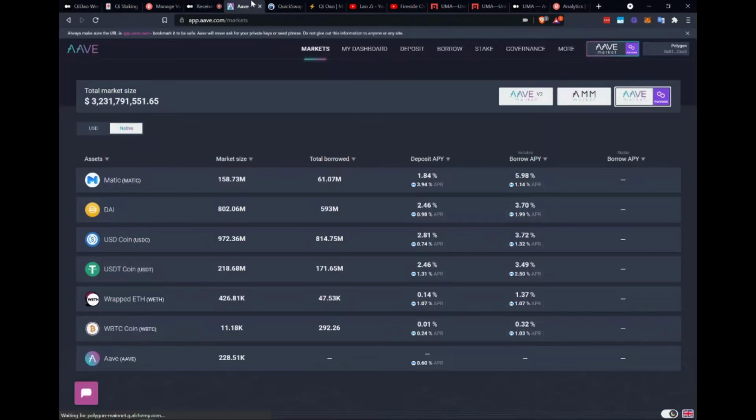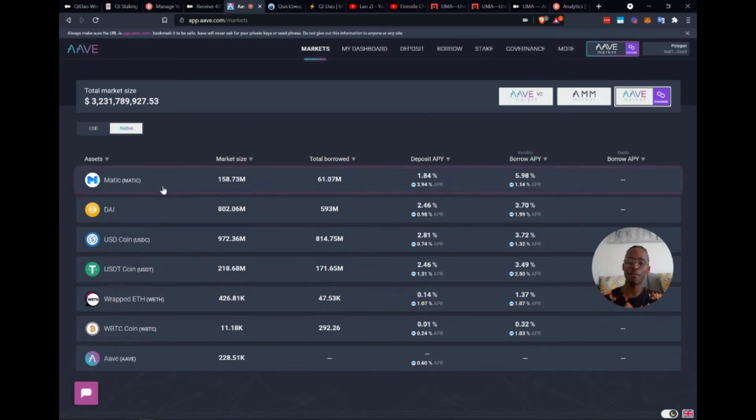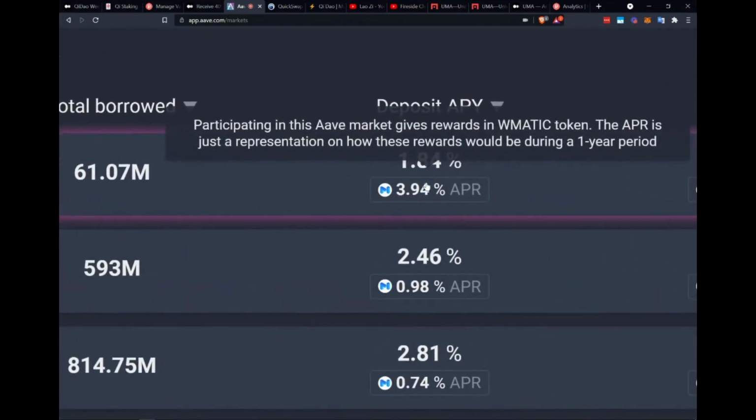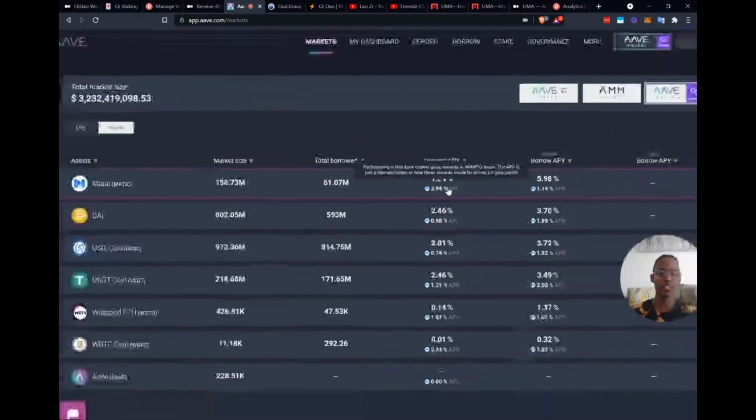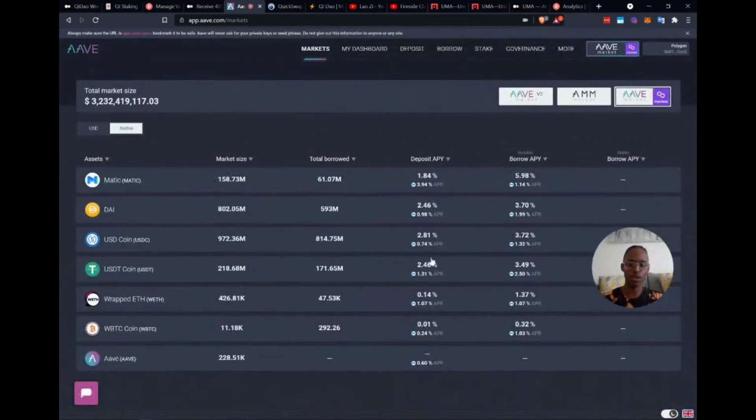If you go on Aave markets, this is the Aave market, and there's a bunch of tokens. These are the Aave market tokens, right? Let's say we pick the Matic one. If I deposit, participating in this Aave market gives rewards in WMatic tokens, and the APR is just a representation of what these rewards would be during a 1 year period, right? And if I borrow, I also get incentivized by Matic. And I can do that across the Polygon market on Aave, right?